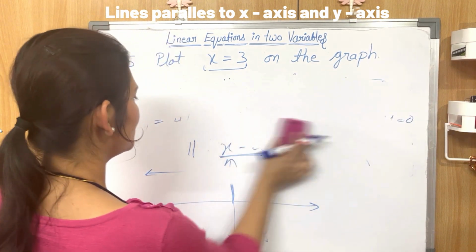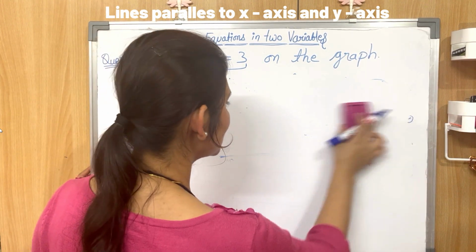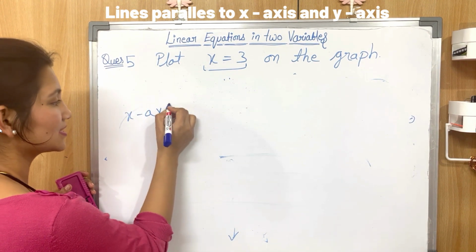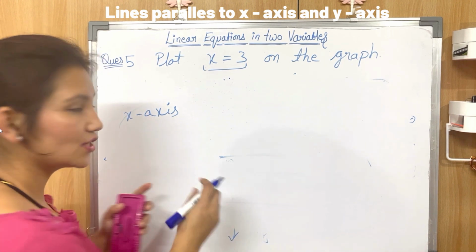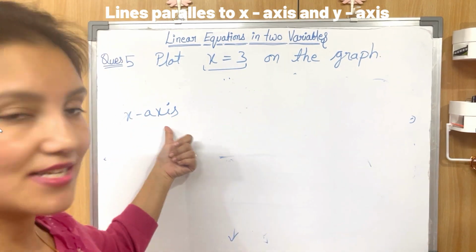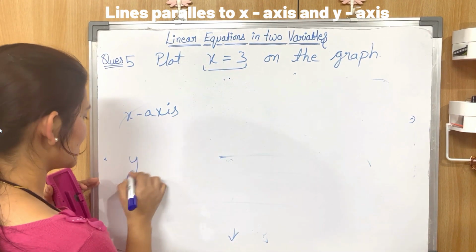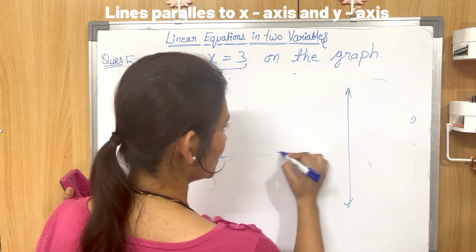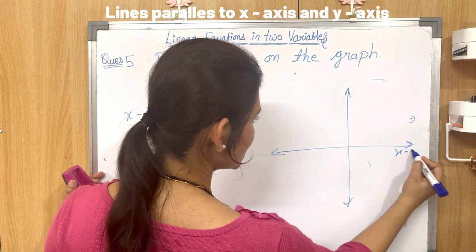Now let's quickly see what the equation of the x-axis and y-axis will be. I'm asking you, what is the equation of the x-axis and y-axis? This is the Cartesian plane. This is the x-axis.